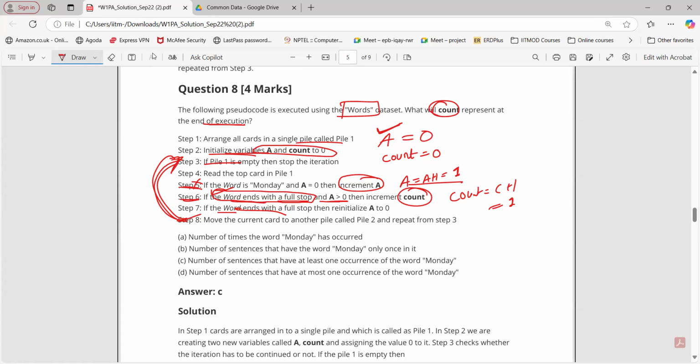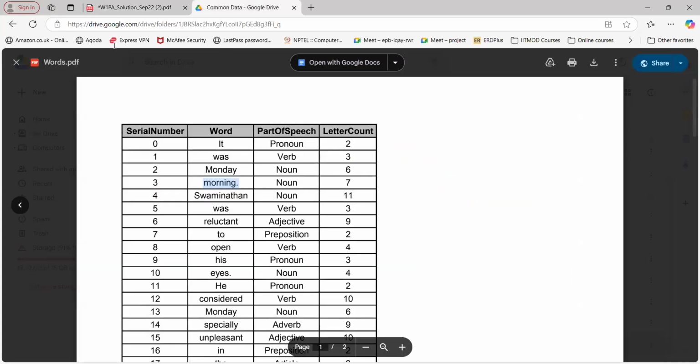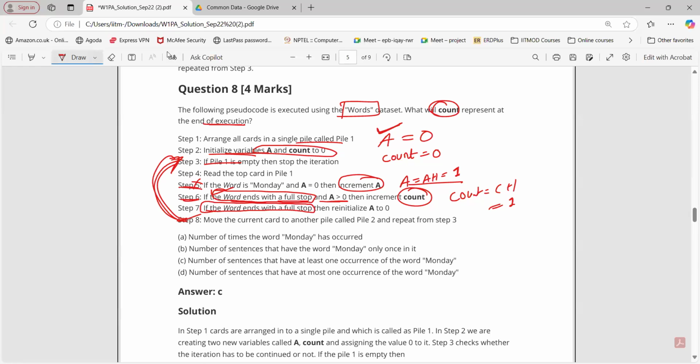Now again, word ending with a full stop? In step number 7, if the word ends with a full stop, then reinitialize A to 0. Now this condition is true, right? Monday was ending with a full stop? No, morning. Oh, sorry, sir. Okay, fine. So we are in the word morning dot now. So this is true. Now what do we have to do? What is this reinitialize A to 0? It means A equals 0.